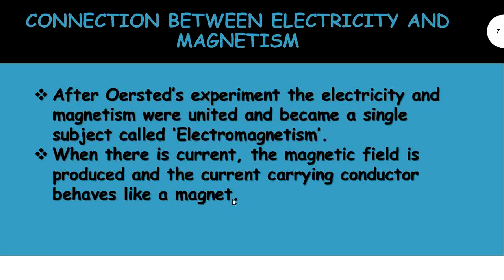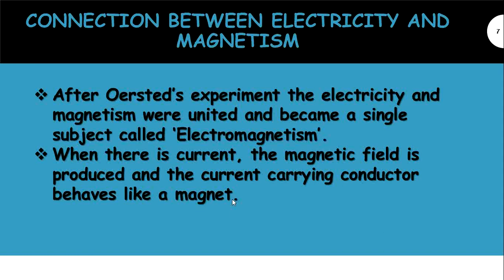The reason is the magnetic property arises due to the motion of electrons in the lodestone. In the lodestone, the electrons move, so due to this movement of electrons, the magnetic property arises.